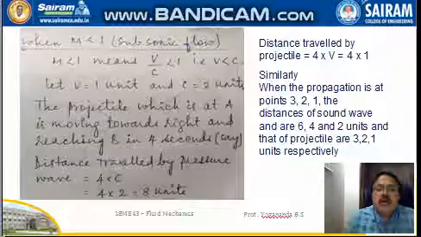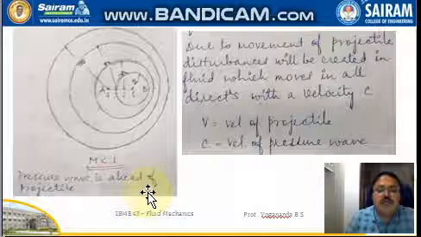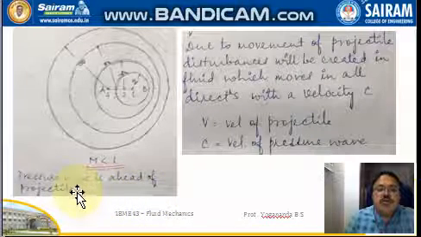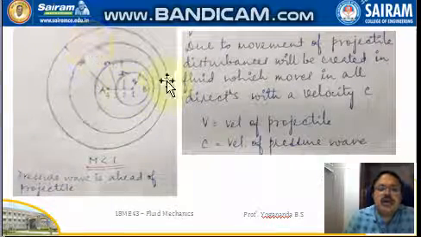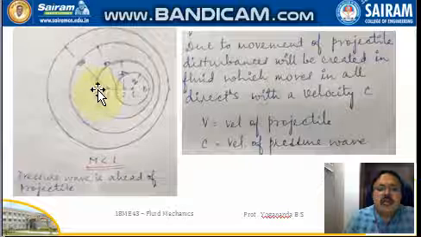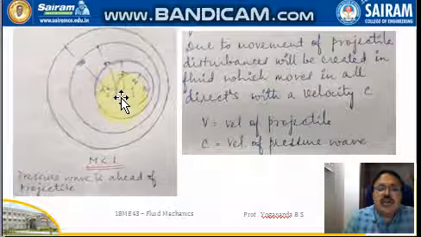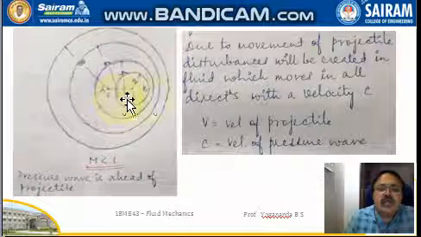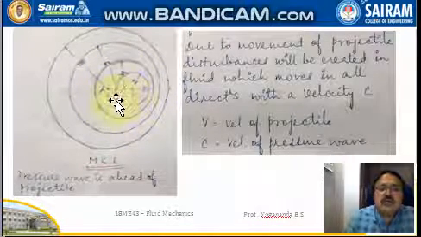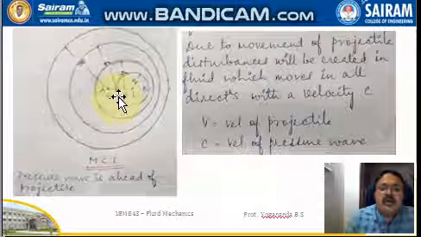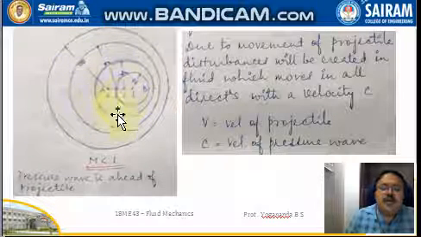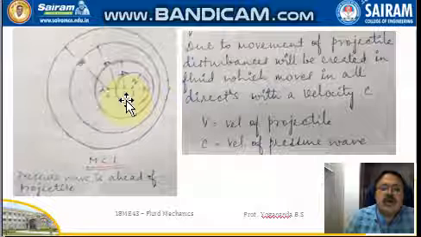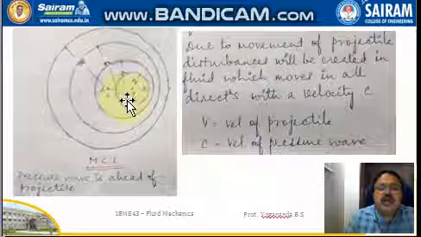So here we say that the pressure wave is ahead of your projectile. Your point B is within the circle. Before the projectile is reaching the points 3 to 1, the pressure wave first reaches point 3, then the projectile reaches point 3. Then the pressure wave reaches point 2 first, then the projectile will reach point 2.